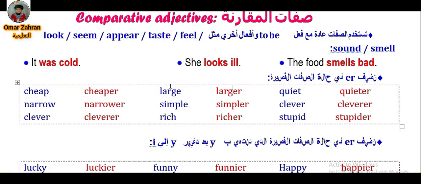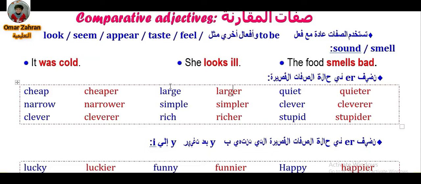So cheap could be cheaper than, narrow narrower than, clever cleverer than, large larger than, simple simpler than, rich richer than, stupid stupider than, quiet quieter than, and so on. So tall taller than, short shorter than, and so on. These we call short adjectives.